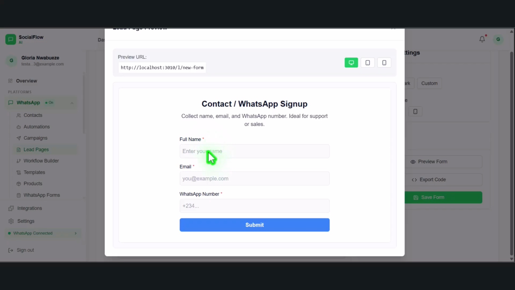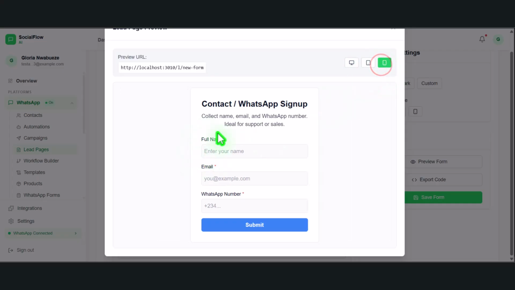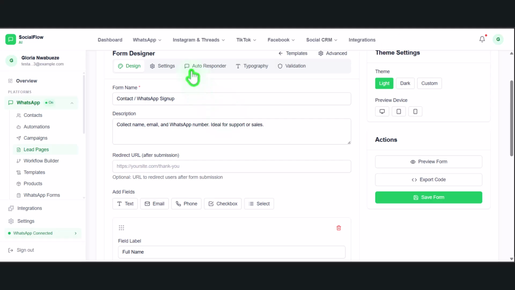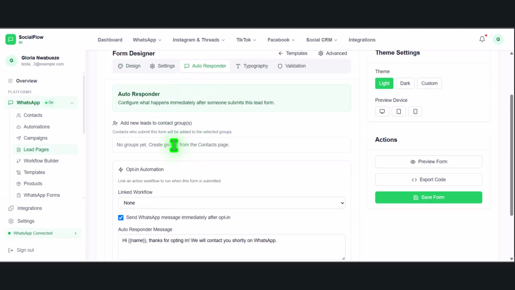Just like when you're collecting a lead, this is how it's going to look. The person puts their full name and email address. This is how it's going to look on a mobile phone, and when you click on submit, you're going to get a lead. Pretty much everything. You can even add your autoresponder to it, assigning an autoresponder that automatically responds to that person, like a workflow.